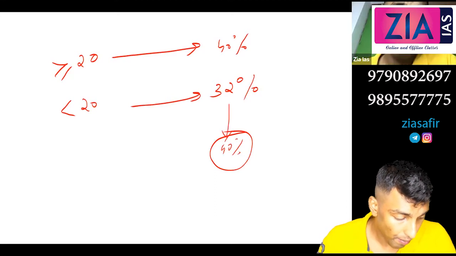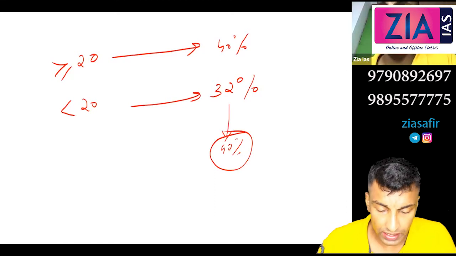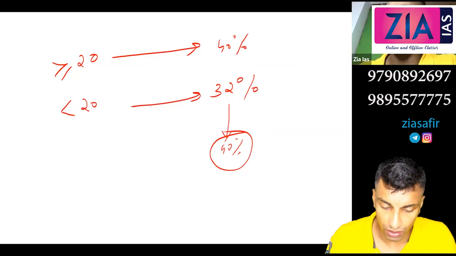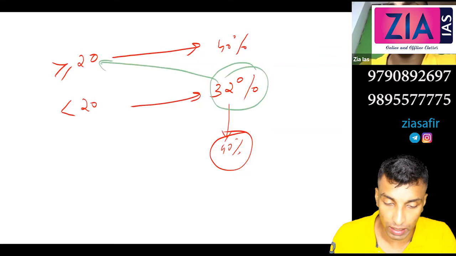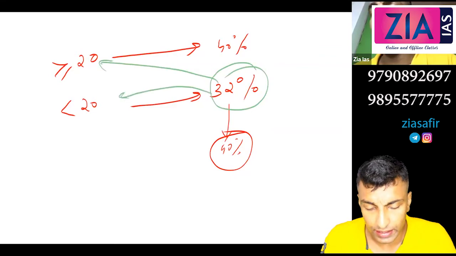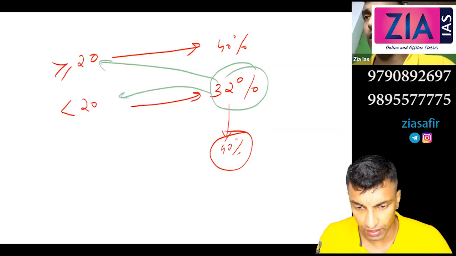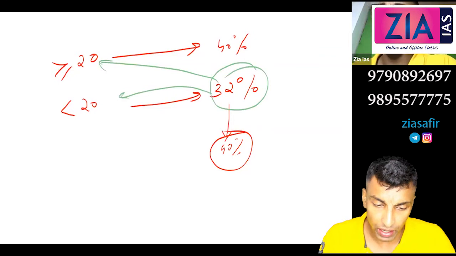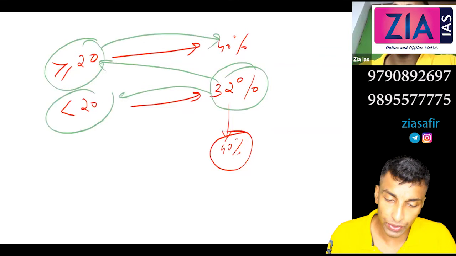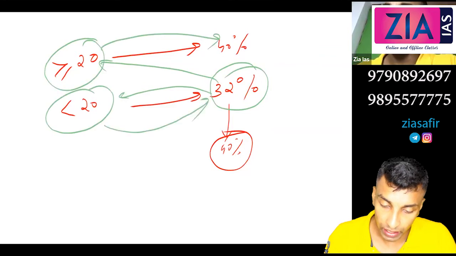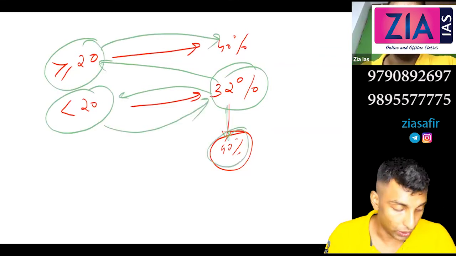Now if you see 6-7 years back, it was common. It was 32% for all, it doesn't matter what is the number of branches. For all foreign banks, it was 32% before, around 7 years back. But now more than 20 branches, 40%, less than 20 branches, 32%. It will be increased to 40 soon.